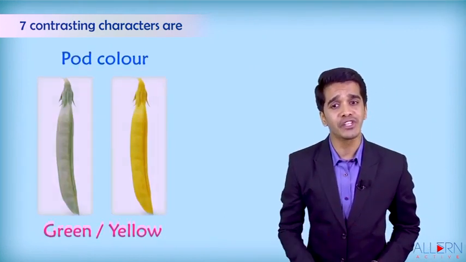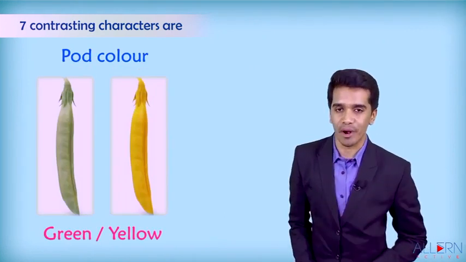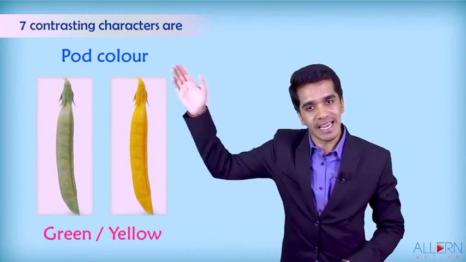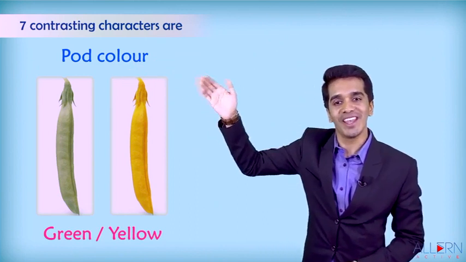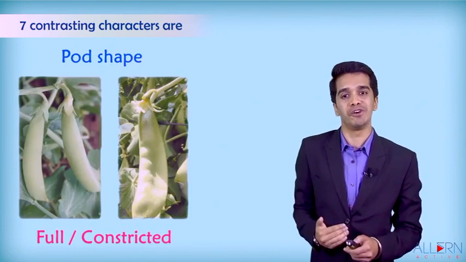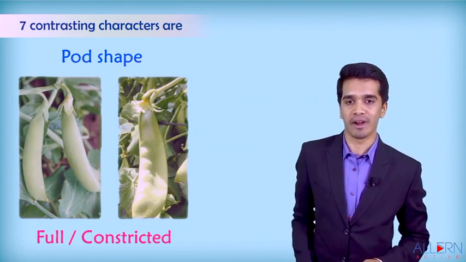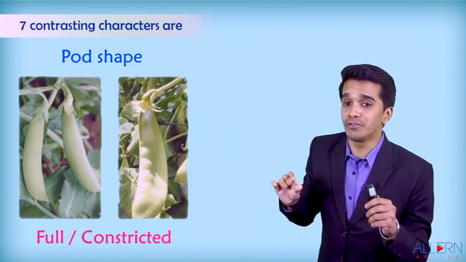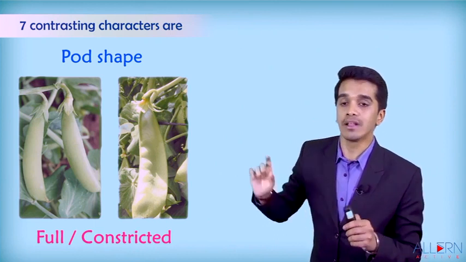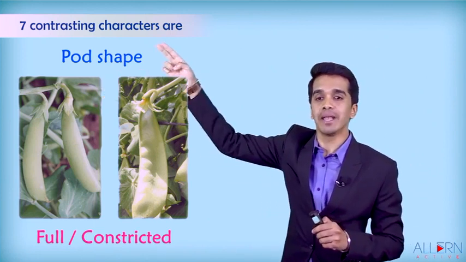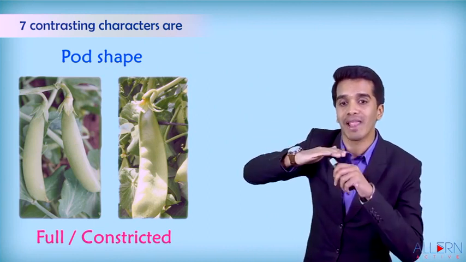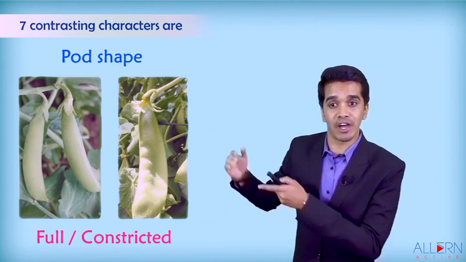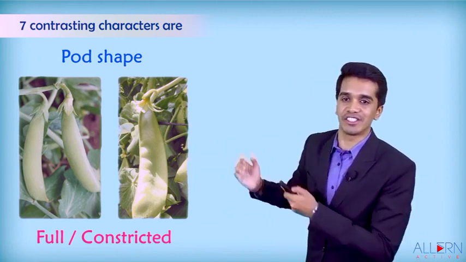His fifth observation was the color of the pod. Pod is the covering of the seed. Some pods are green in color, some are yellow in color. The next observation was the shape of the pod. As you can see in the first image, the pod is full of seeds. That means the first pod is full and the second pod has very few or flat seeds. We call that pod constricted. So some pods are full and some pods are constricted.